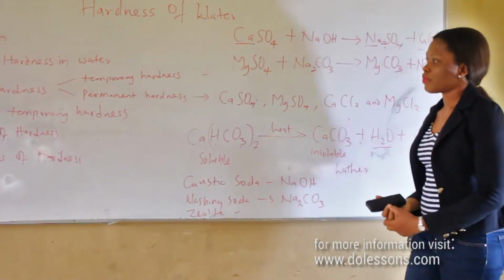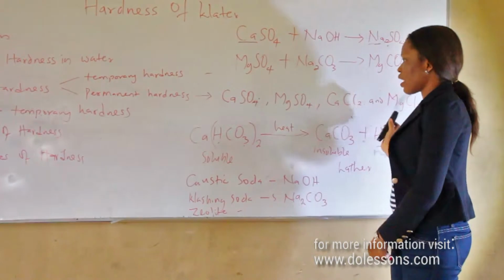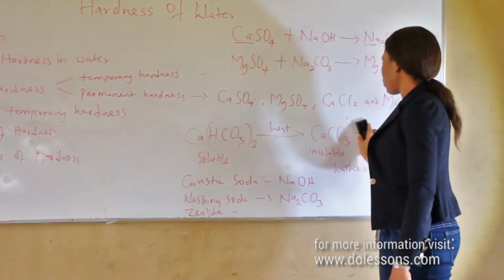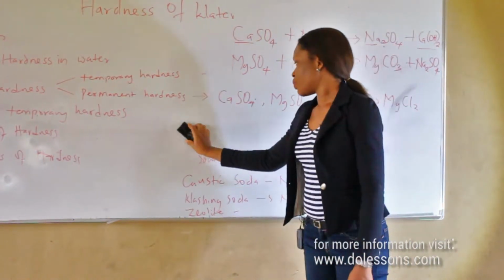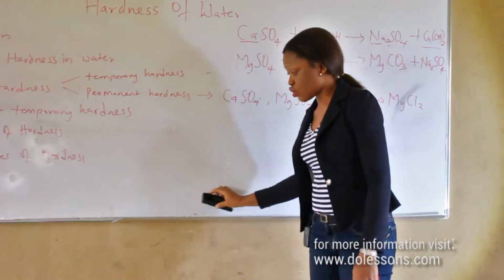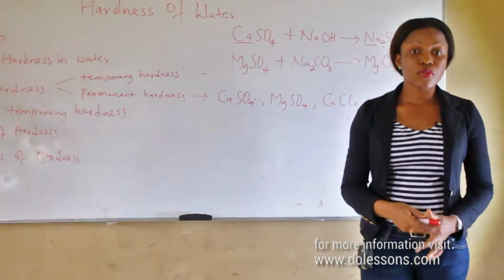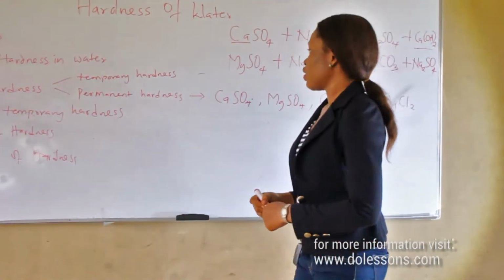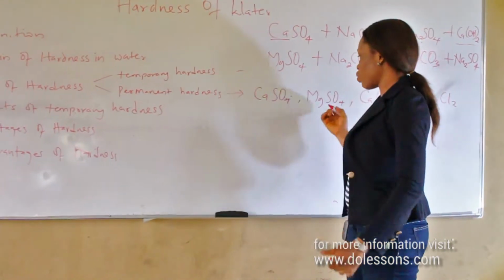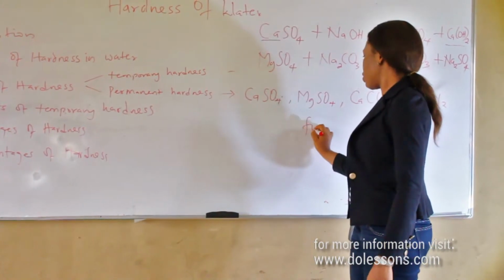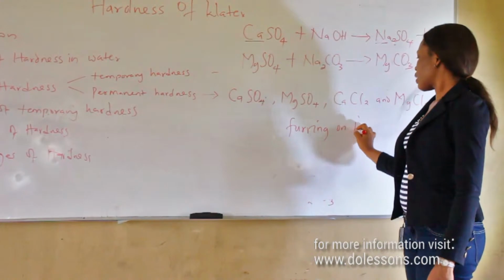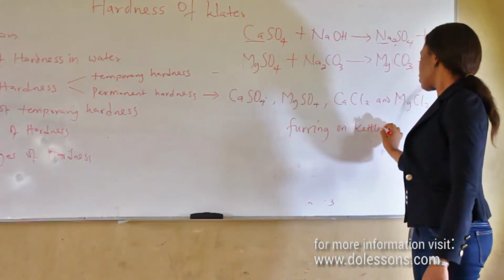Effect of hardness in water. Hardness in water makes water to waste soap because the soap will not form lather with water. It also makes kettles and boilers to have a coating of what we call fouring. Causes fouring on kettles and boilers, electric boilers.